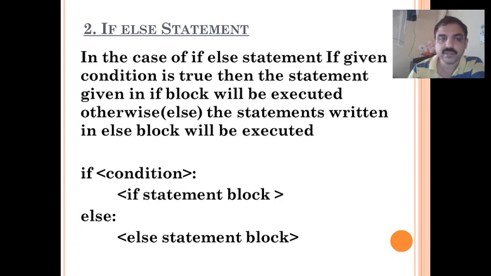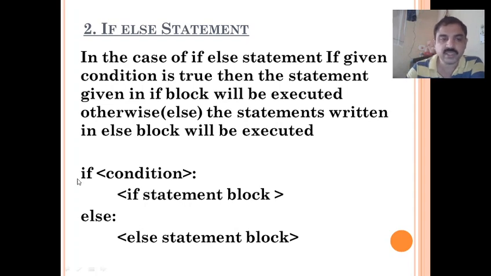Now the if else statement. In the case of the if else statement, if the given condition is true, then the statement given in the if block will be executed. Otherwise, the statements written in the else block will be executed. So there are two things here: if the condition is satisfied, what is to be done, and if it is not satisfied, what is to be done.